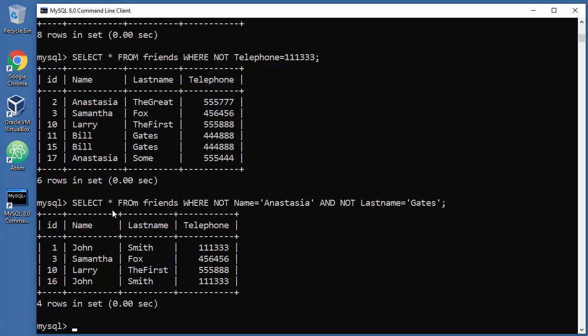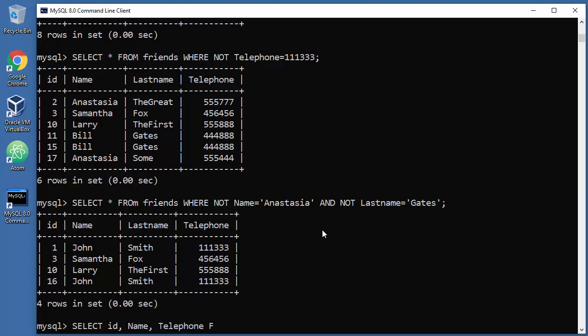Now see, here we have used SELECT all FROM, but we can also state a couple of columns individually, like SELECT ID and for example name, just name, and last name or telephone.